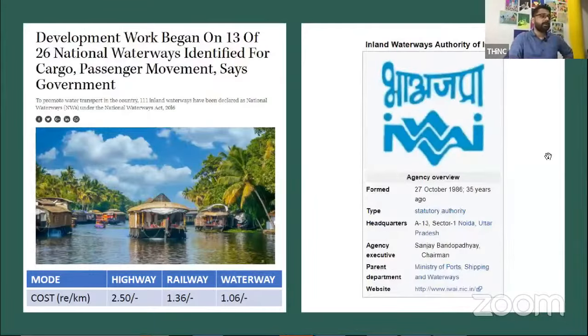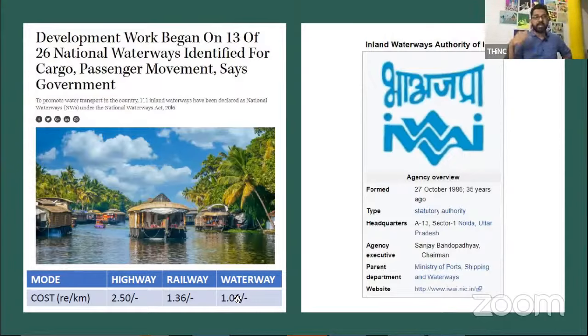Now, national waterways, something that's very important. We have been doing this since the 1980s. Why is waterways important? Why can't we do the transportation via roadways, railways and all? It's definitely cheaper than all these things. I've given the approximate rate of transporting around 1,000 kilograms. In roadways it costs 2.5 rupees, in railways 1.36, and in waterways only 1 rupee 6 paise. So it's obviously cheaper, and that's one of the reasons why people prefer waterways.